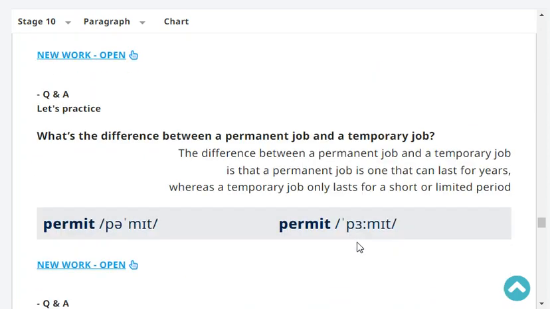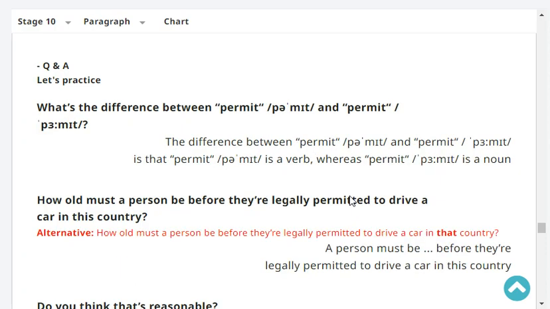What's the difference between a permanent job and a temporary job? The difference between a permanent job and a temporary job is that a permanent job is one that can last for years, whereas a temporary job only lasts for a short or limited period.